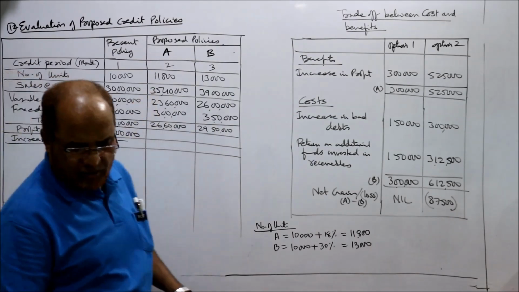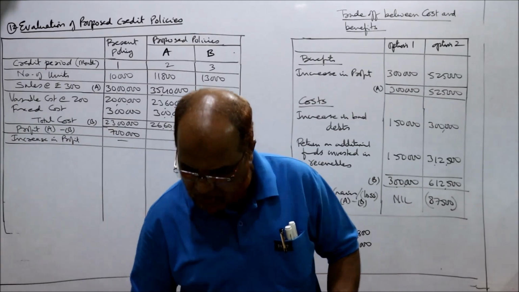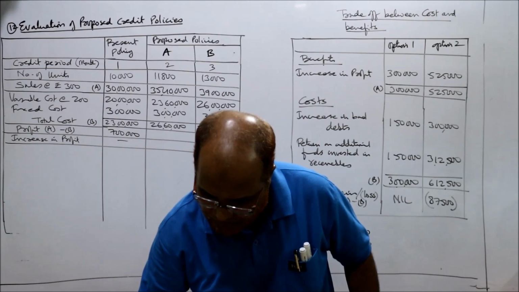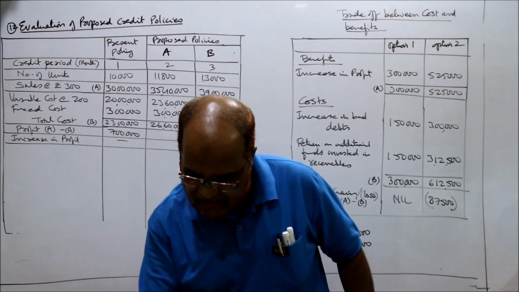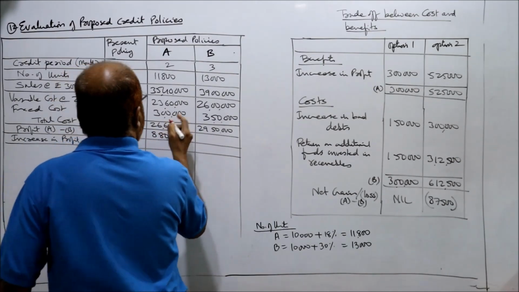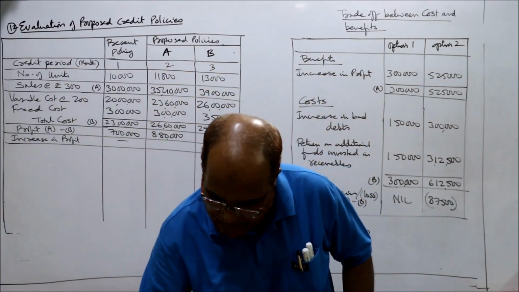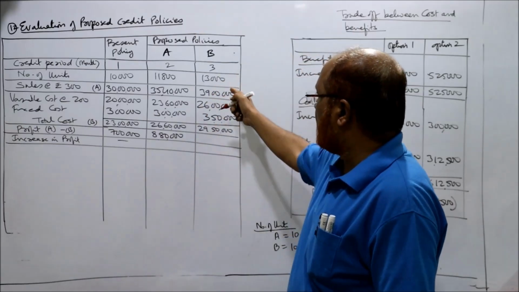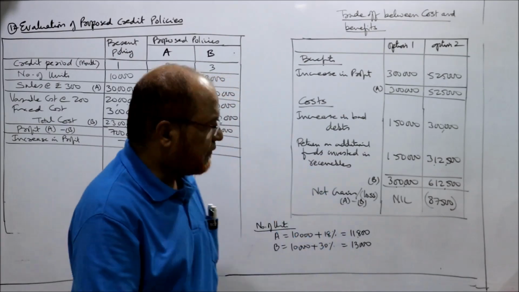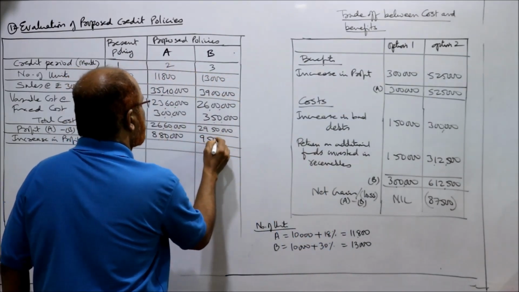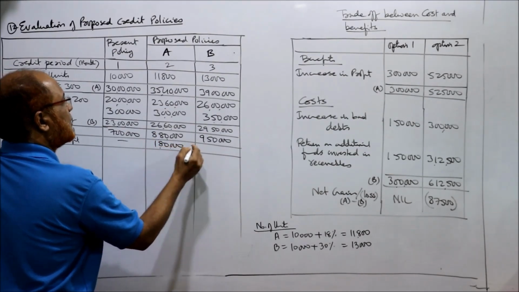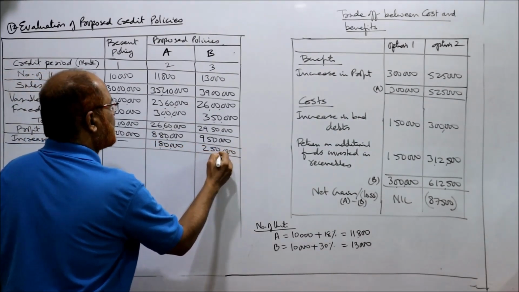Here 35 lakh 40,000 minus 26 lakh 60,000 comes to 8 lakh 80,000. Here it is 39 lakhs minus 29 lakh 50,000, 9 lakh 50,000. Now increase 1 lakh 80,000, 2 lakh 50,000. That's it.